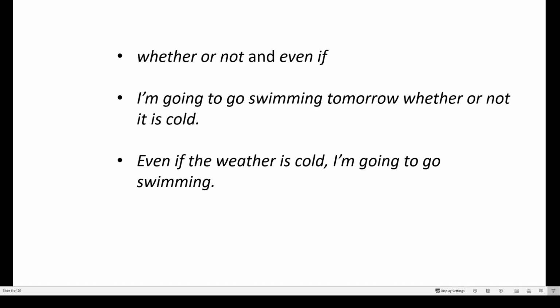In both sentences with whether or not and even if, the meaning is the same, which is to express that no matter what the condition, if it's hot, cold, warm, I am still going to go swimming. And remember, for these words, the condition has no effect whatsoever on the result. Or in other words, the condition of the temperature, or how hot or cold it is, has no effect on the result of going swimming tomorrow.